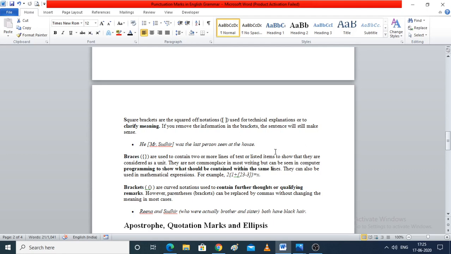For example, in this sentence, let this sentence be taken from a play.